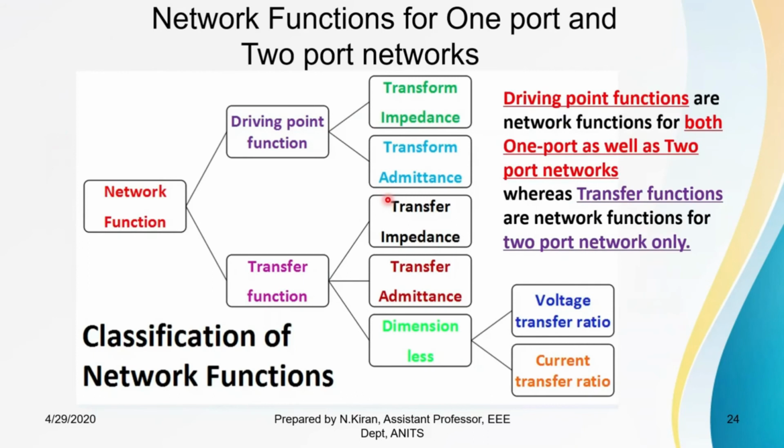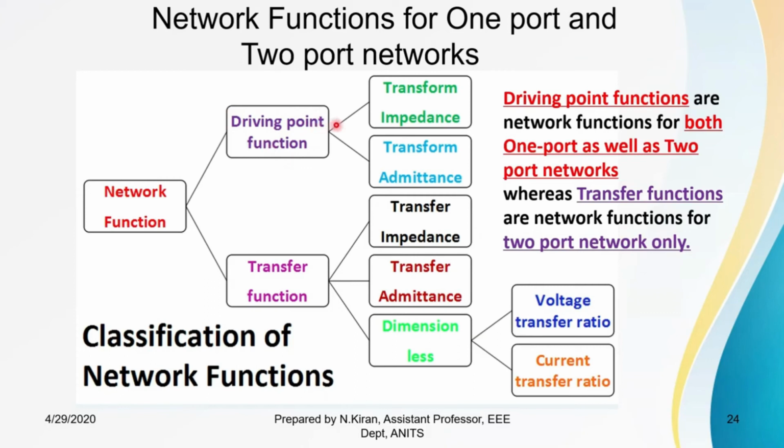So network functions for one port as well as two port. Generally, network functions can be broadly classified into two categories. One is driving point function, second one is transfer function. Remember that driving point functions are the network functions we apply for both one port as well as two port, whereas transfer functions are applied to two port networks only.